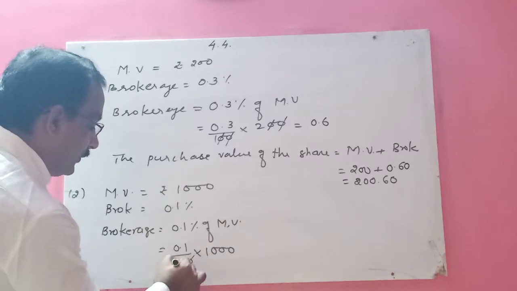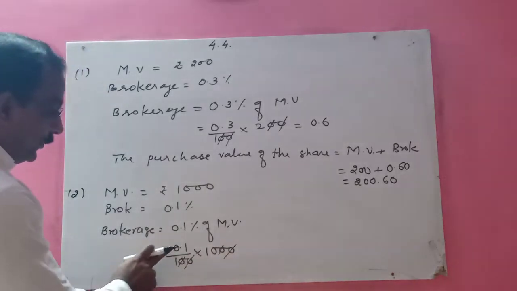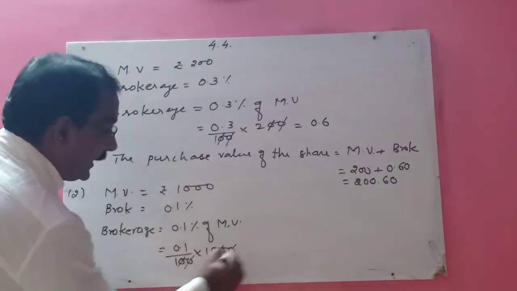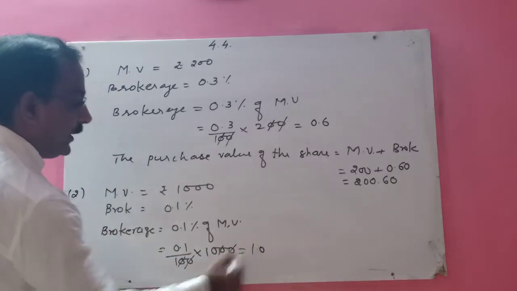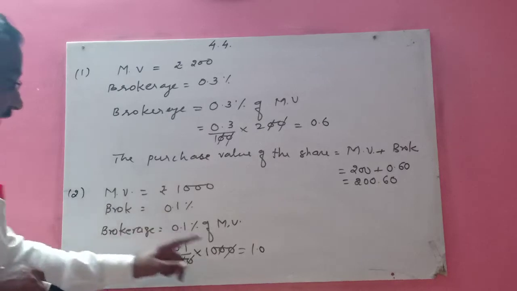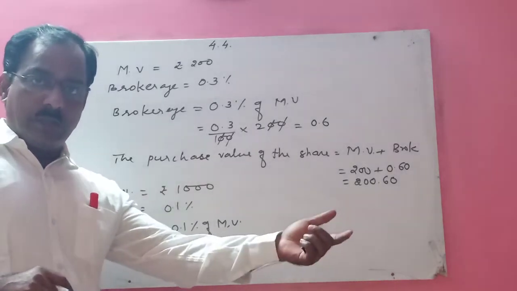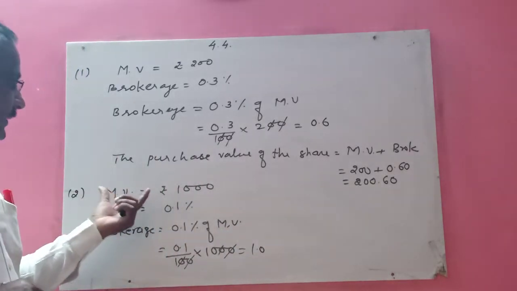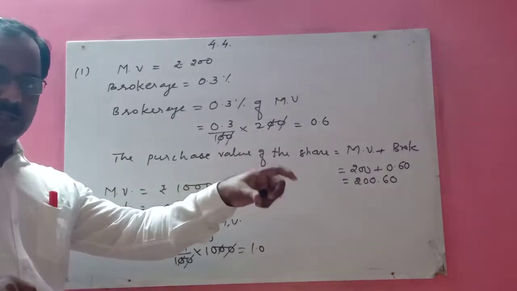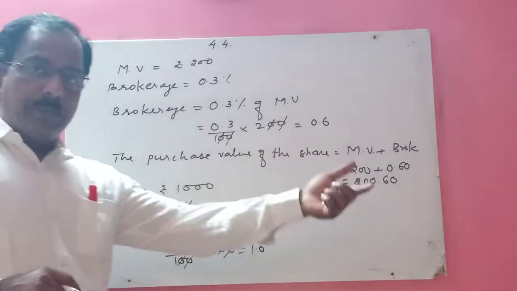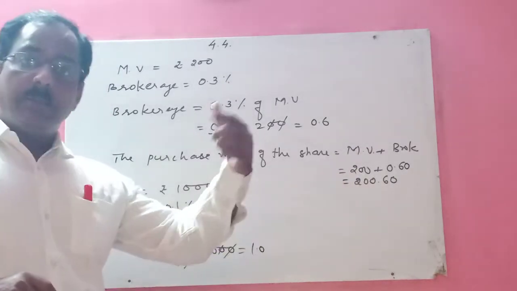So these two 0s get cancelled. 0.1 multiplied by 10, how much will you get? 1. Actually you will get 1.0, so it is 1. So this much you have to pay to the broker. When you are going to buy the share for rupees 1000, the market value is 1000, you have to pay 1 rupee to the broker.